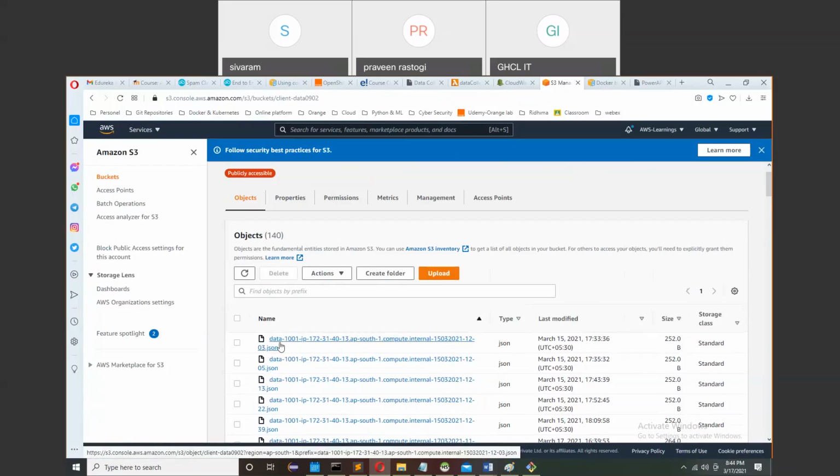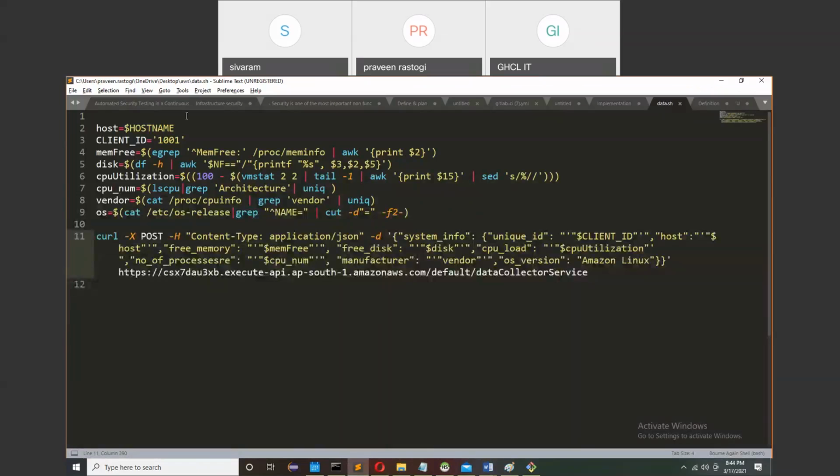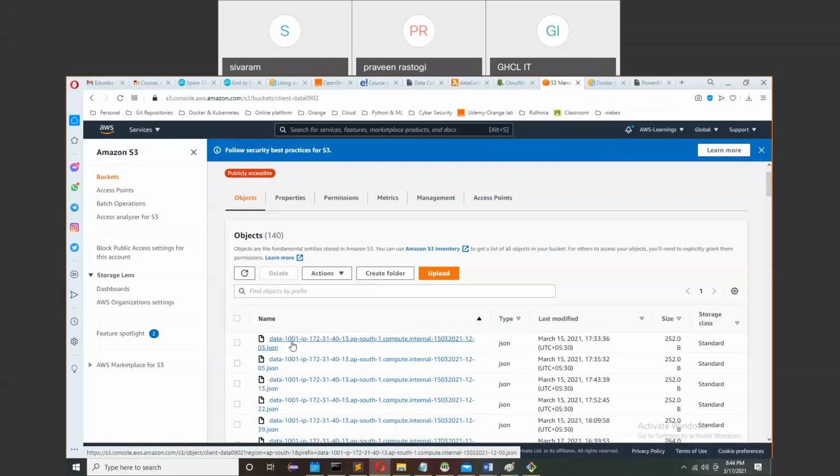So I have just chosen the name as data. Then you can see it is a client ID that I have written in the script, this one, 1001. If data is coming from 1002 or ABC Limited, then my name will be ABC Limited or something.